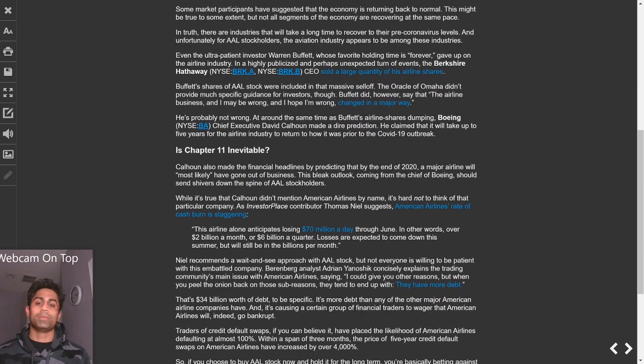So one person who made the financial headlines was the CEO of Boeing when he essentially predicted that by the end of 2020, a major airline will most likely have gone out of business. And why did he say that? It's because the CARES Act expires at the end of September. That is the financial aid. That is the relief program that was put in place by the federal government to offer some type of stimulus to all these airline companies. And that essentially expires at the end of September.